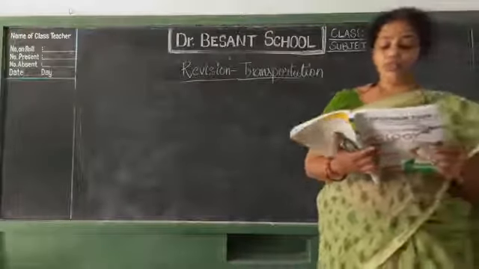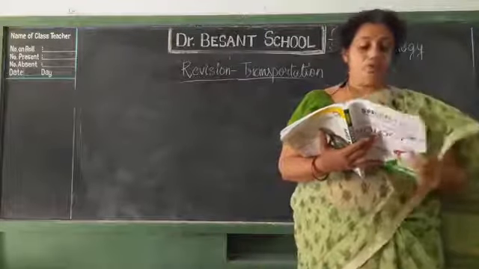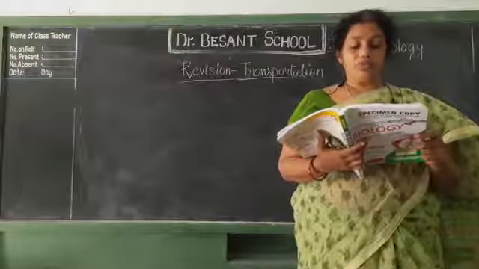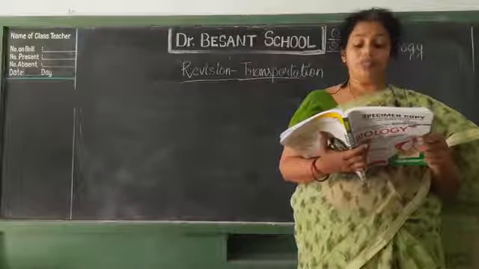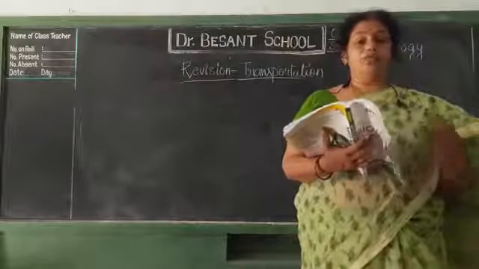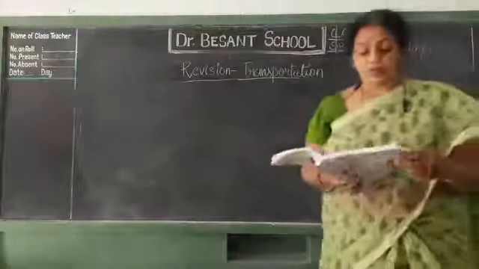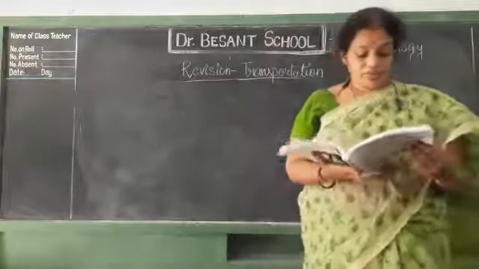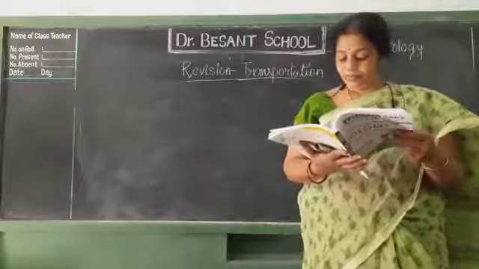What precautions do you take while conducting an experiment on root pressure? Plant should have branches. Plant should be kept in the dark. No. Size of the glass tube should be equal to the size of the stem. Size of the glass tube should be more than the size of the stem, so that the water will go upwards. So for that it should be longer. Okay, next one.